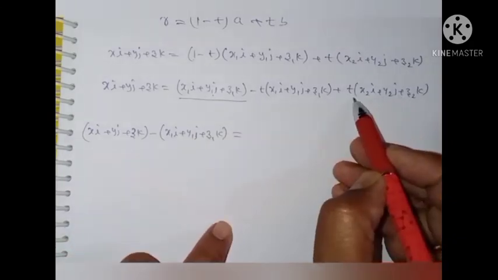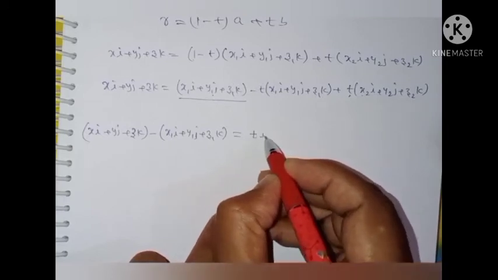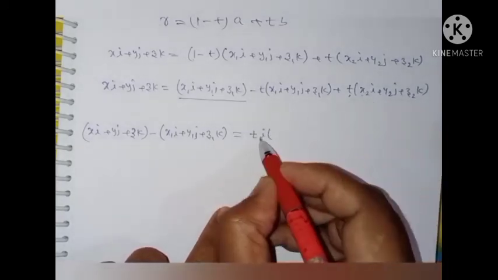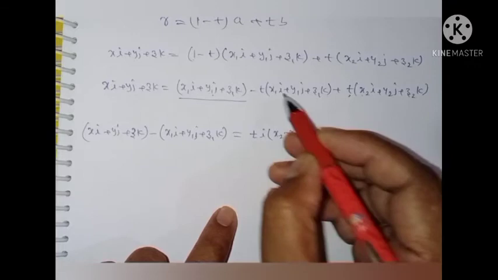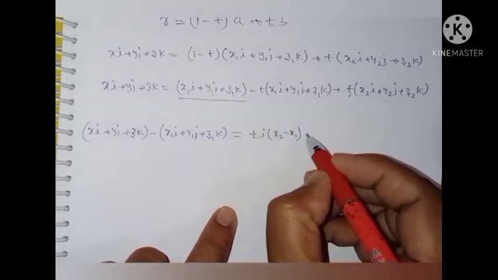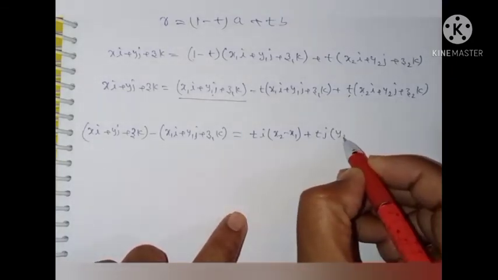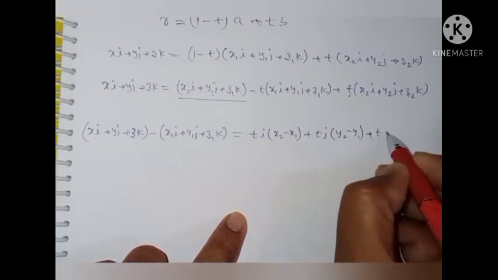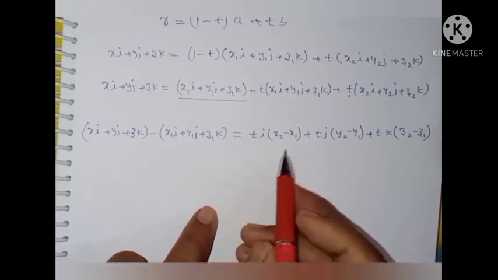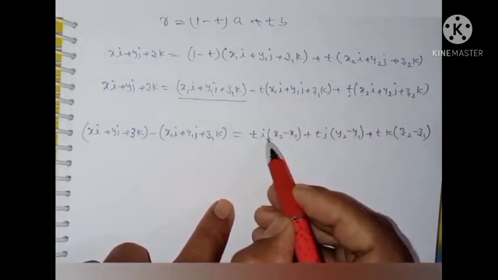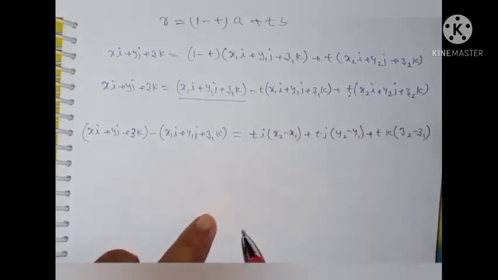Observe these two terms here. The first term is plus t x2. Therefore I can write t of i of x2 minus x1, with x2 first and minus x1 as it is. The second is t of j, y2 minus y1, and t of k into z2 minus z1. Simplifying, you get t of i term, x2 minus x1, y2 minus y1, z2 minus z1.